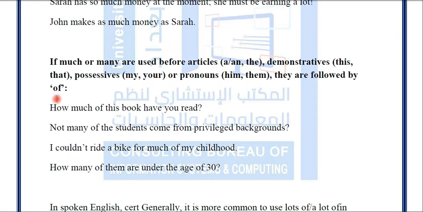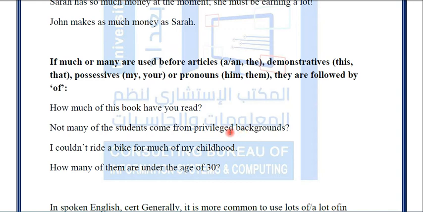For example here, how much of this book have you read? Okay, look at the sentence, of this book. Before this we put of. And in the second, not many of the students come from privileged backgrounds.